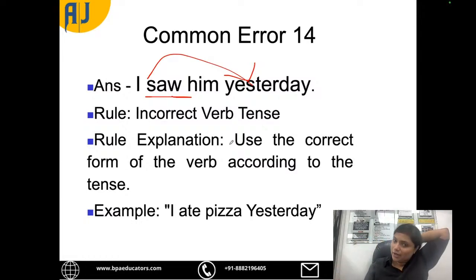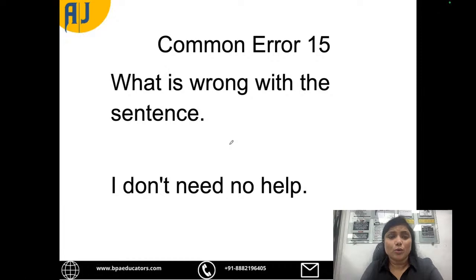Okay, so we have done 4 common errors today. Last time we did 10. Next, what is wrong with this sentence?